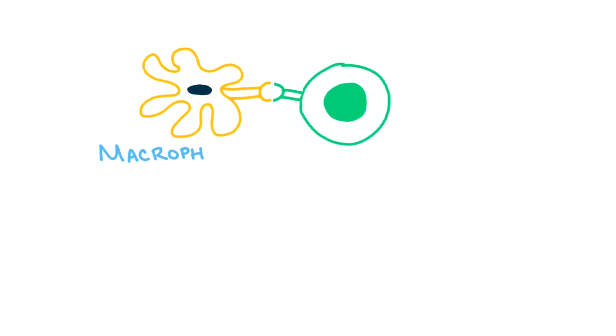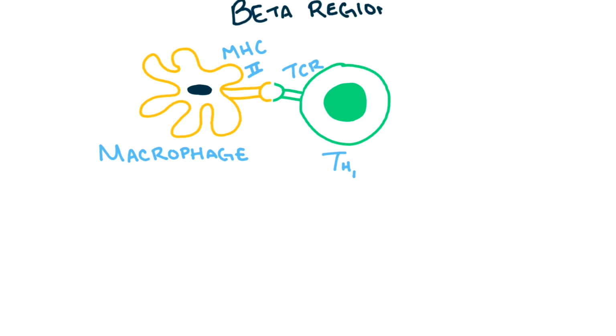Here we have a macrophage and a T helper 1 cell. Macrophages, being antigen-presenting cells, have MHC2 molecules on their surface, while T helper 1 cells have T cell receptors on their surface. Now, toxic shock syndrome toxin 1, or TSST1, from Staph aureus, or erythrogenic exotoxin A from strep pyogenes, are superantigens. In other words, they cross-link the beta region of the T cell receptor of T helper 1 cells to the MHC2 molecules on the macrophages outside of the antigen binding site.